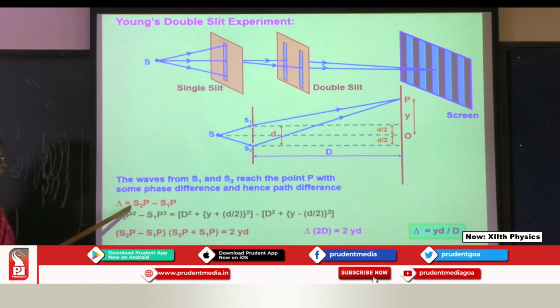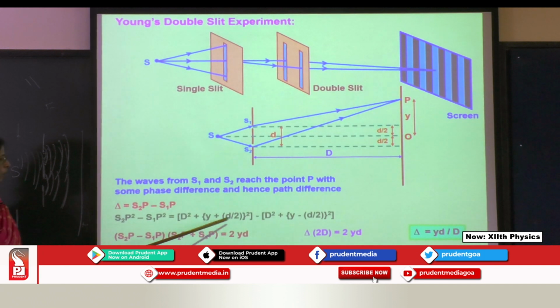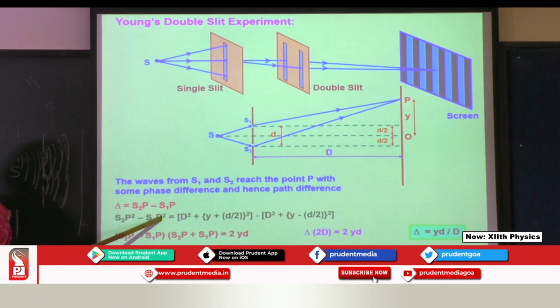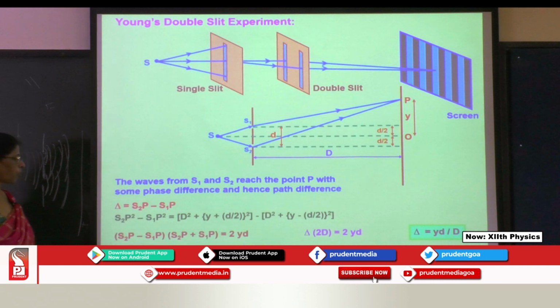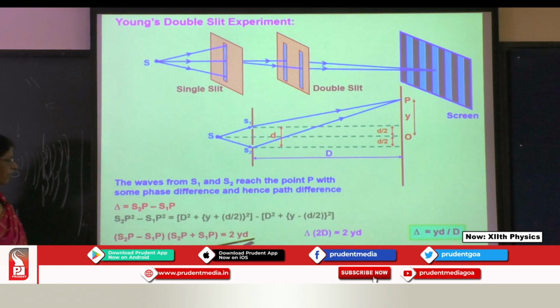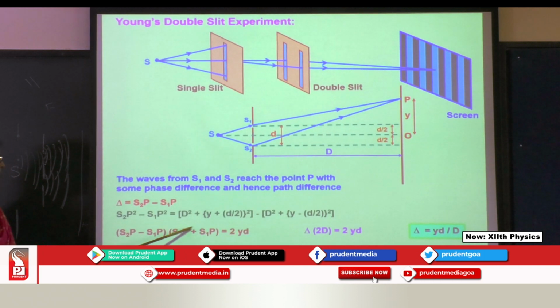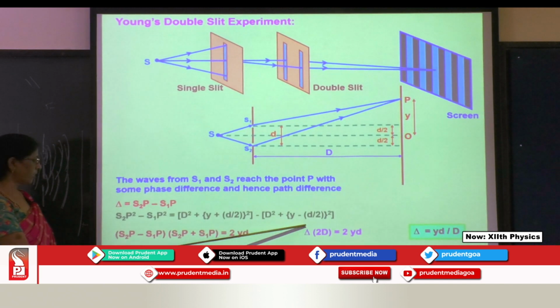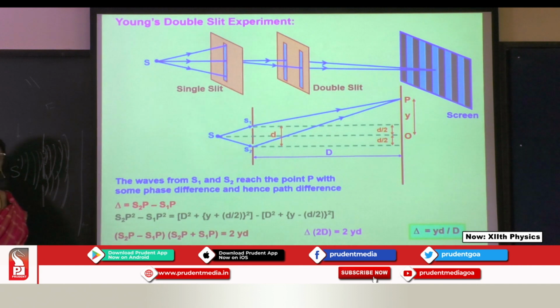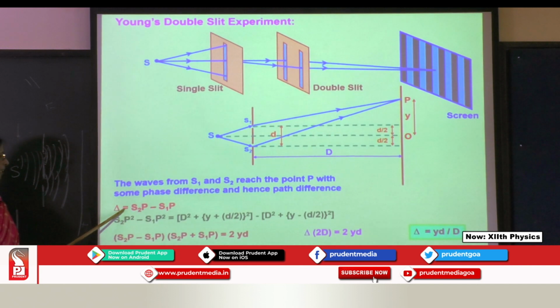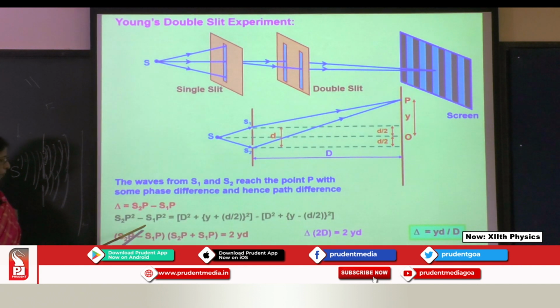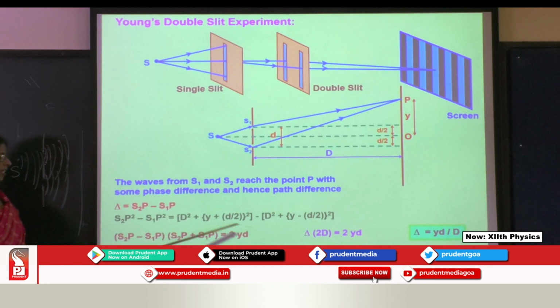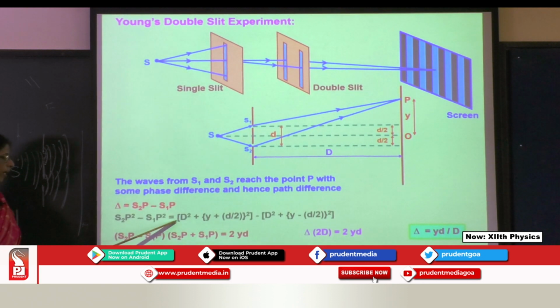So we have S2P square minus S1P square. By the formula a squared minus b squared equals a plus b into a minus b, when you expand this, you get 2yd. So we have delta into 2D. Why taken as delta? Delta is the path difference, because we have taken the path difference S2P minus S1P, so in place of this, we put delta.